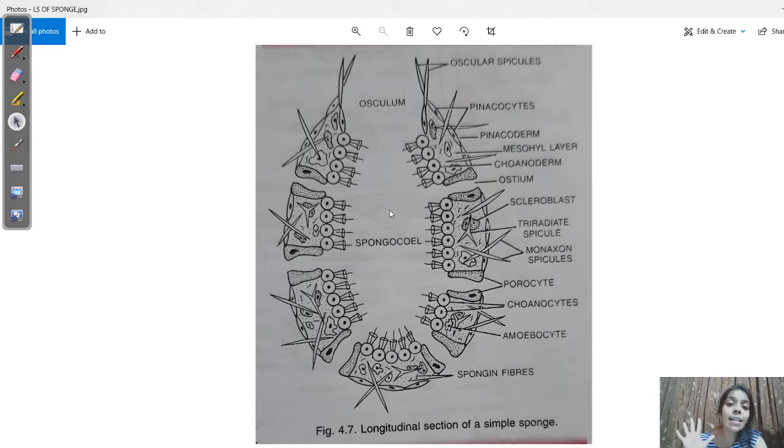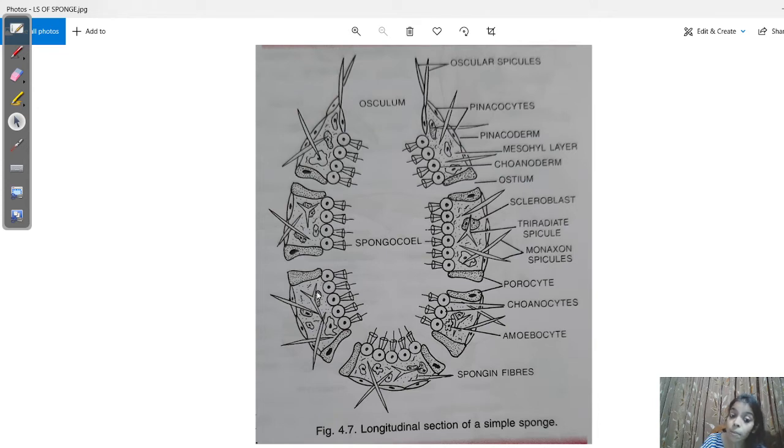After all these things are done, certain harmful substances will be formed which the animal would like to get rid of. Those harmful substances, which are basically indigestible or undigested food, or the excretory materials, will be thrown out through a large opening at one end of the animal's body, and this large opening is called osculum.